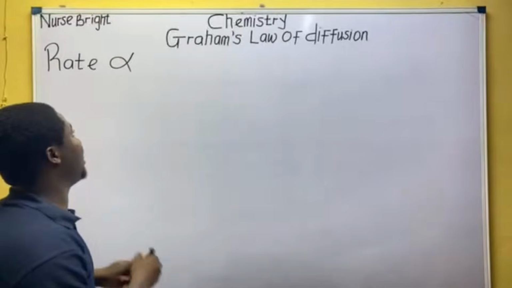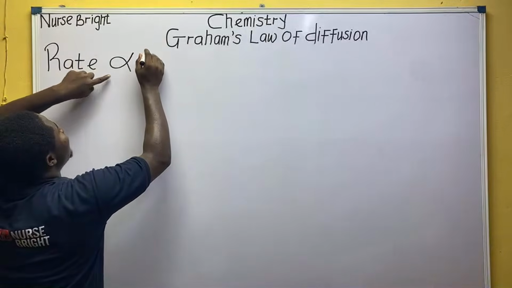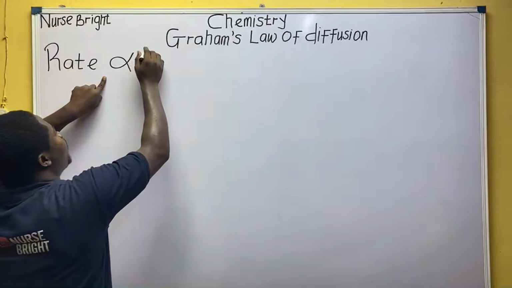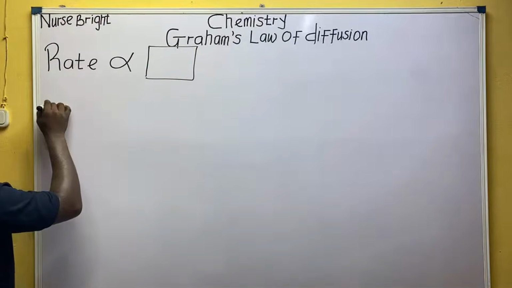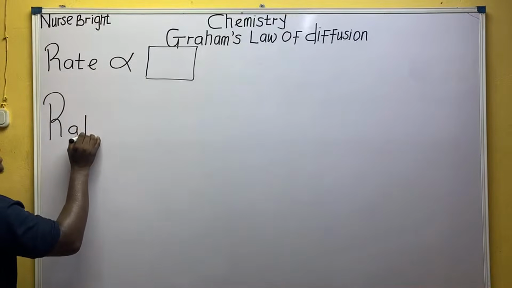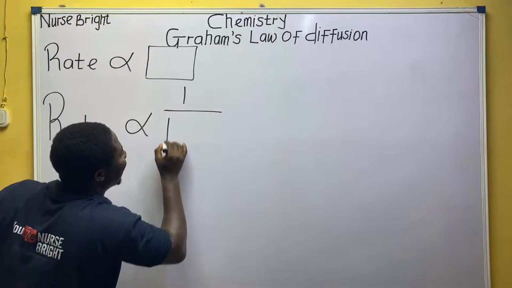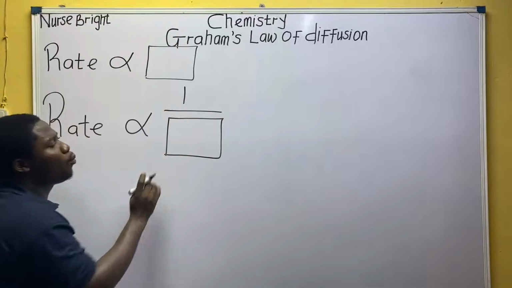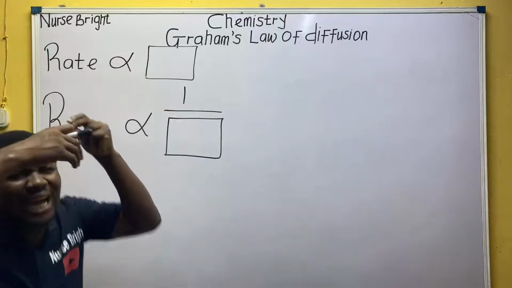Relax, I will explain. Now, when something is inversely proportional, it means the rate is proportional to 1 over that thing. What do I mean when I say something is inverse? It is simply 1 over that thing.